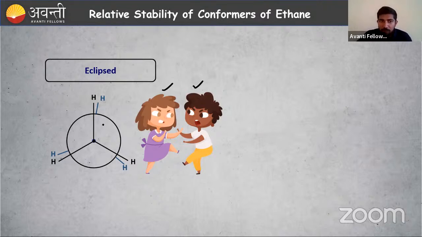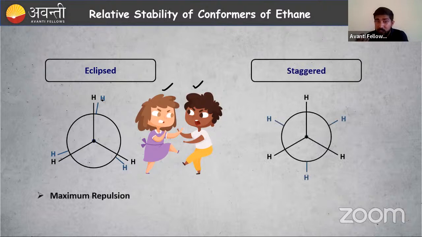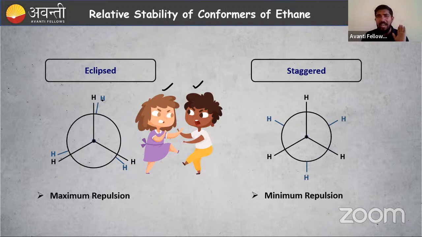Similarly, here also, the front side carbon-hydrogen and the back side carbon-hydrogen bonds are close to each other. Electron clouds are there, like you and your sister, you and your brother, right? So repulsion is very high. Repulsion very high means stability is very low. What about energy? Energy is very high. You and your sister, the energy will always be very high, right?